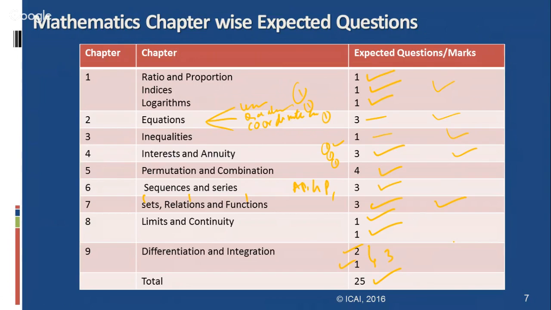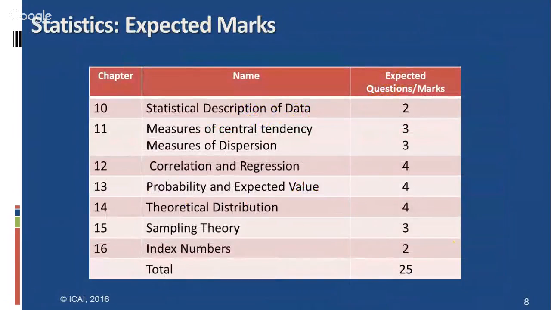Now let us come to the statistics part. Here, the statistical description of data is the 10th chapter. You all know in this chapter, simple questions like data categories, primary data, secondary data, the classification of the data, tables as well. And further, the presentation of data and frequency distribution, and how the frequency distribution can be determined also. And graphical representation of frequency distribution and OG curves, all these are important.